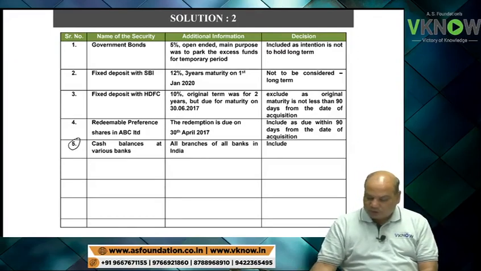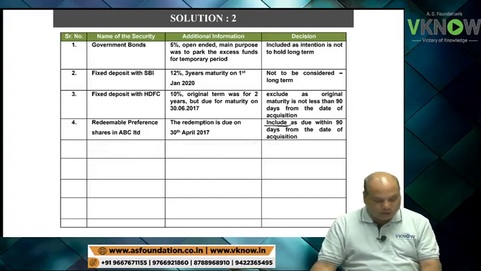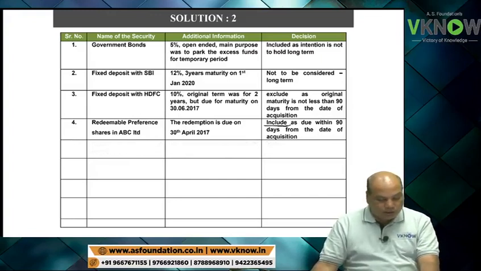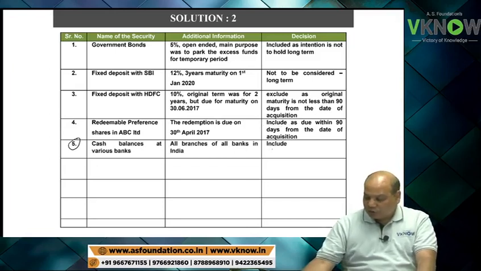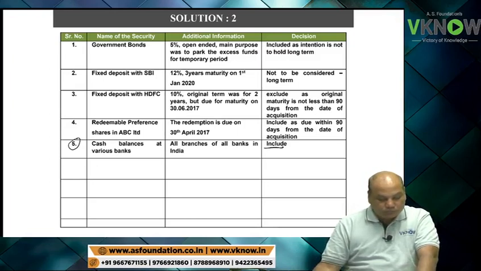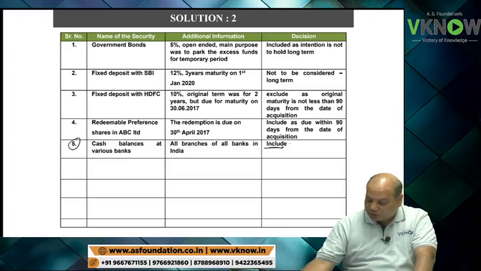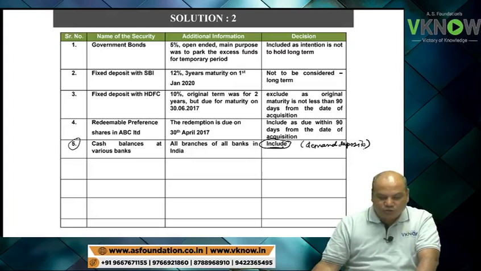Point number 5, write down. I have to first ask you, cash balance at various banks. That is very easy. Cash balance at various banks means these are demand deposits. Include. All branches of all banks in India, write down include, because this is demand deposit. Demand deposits are always cash equivalent. Devangan is right.